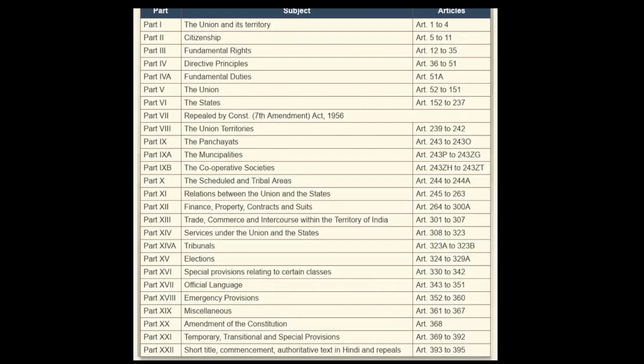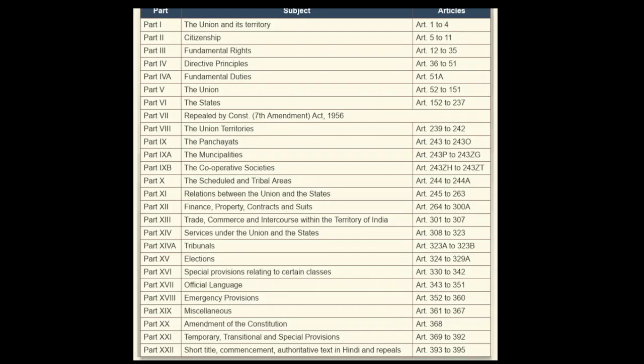But other than the fundamental rights, what is the responsibility of the state? Because ultimately, these are the rights being enjoyed by the people. But what is the responsibility of the state? What will the state do for the people? And that is what we see mentioned in Part 4 of the Indian Constitution, the Directive Principles. These are the directives given by the constitution makers to the government as to what is to be done for the people of the country.